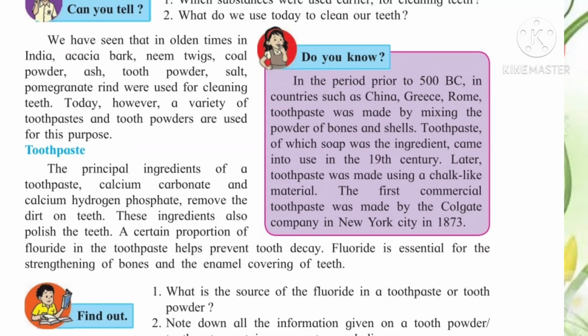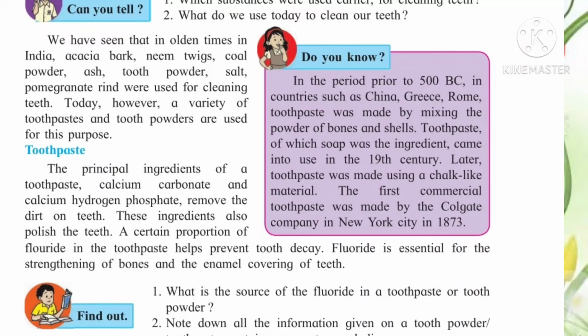Now let's see about the toothpaste. The principal ingredients of the toothpaste are what? Calcium carbonate and calcium hydrogen phosphate, which are used to remove the dirt on teeth. So whatever dirt is present on the teeth is removed because of the calcium carbonate and calcium hydrogen phosphate. These ingredients polish the teeth.